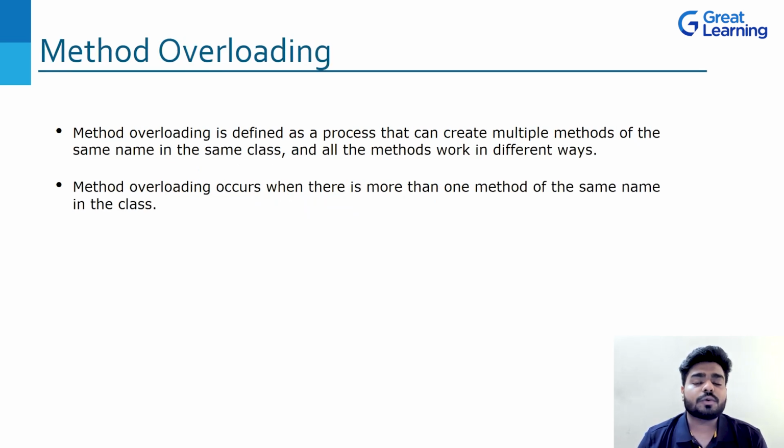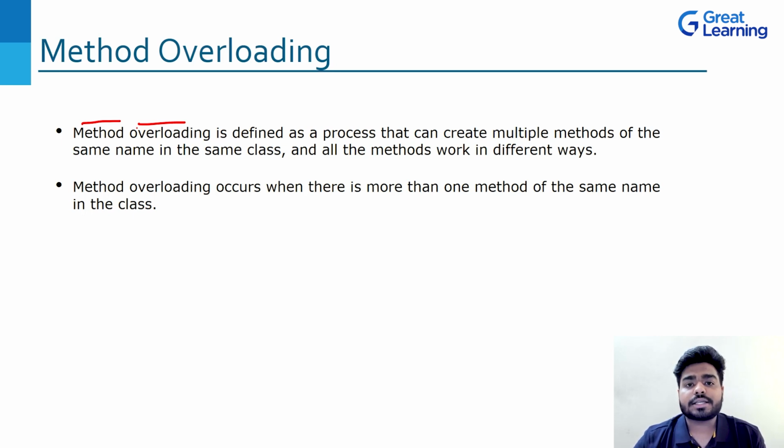Now, first of all, what we'll understand is the concept of method overloading and method overriding, and then we will try to understand the different types of polymorphism, okay? Perfect. Now method overloading, what is it? As the name suggests, method overloading means that you're overloading your method, right?